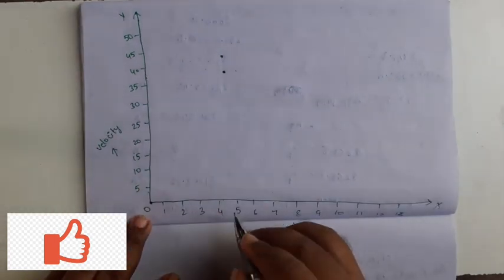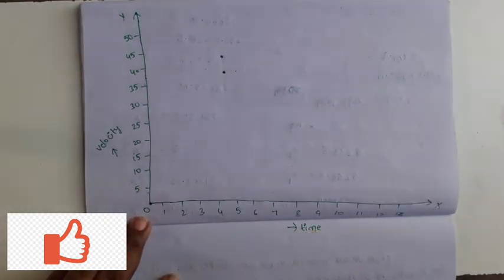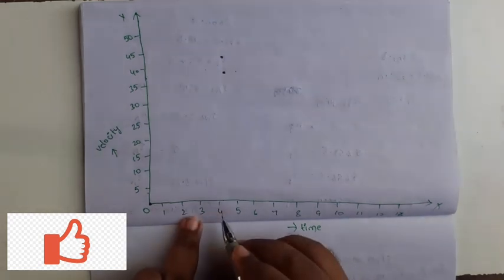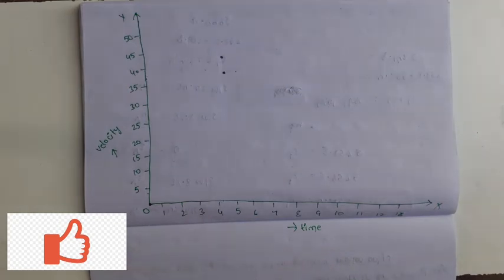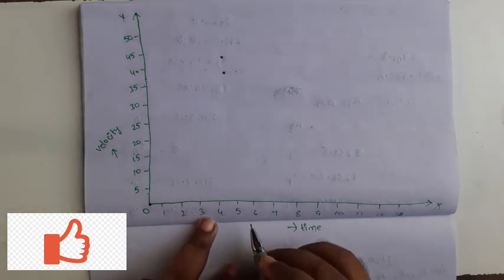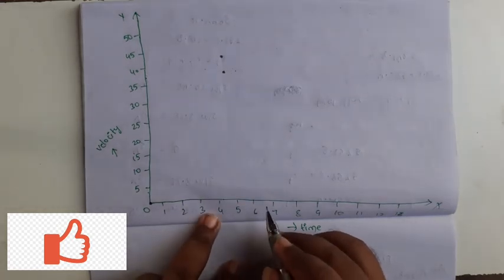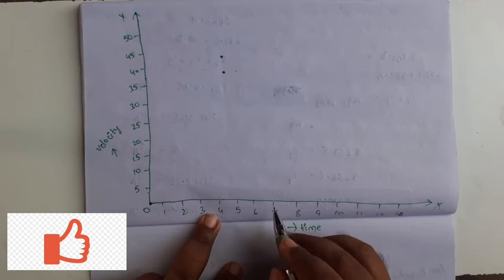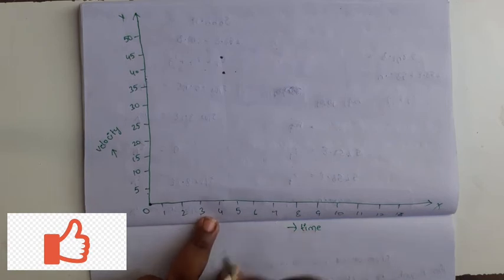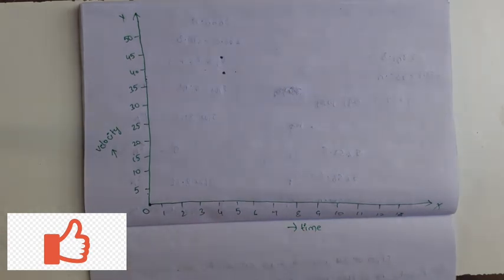Next, v3 value 0 at total time 8.142 seconds. Sorry, total time at v3 velocity equal to 0 is 8.142 seconds.